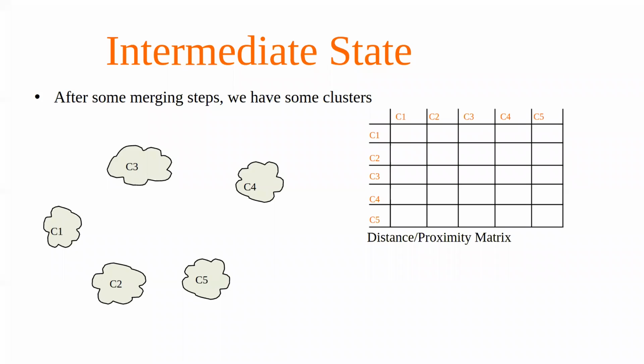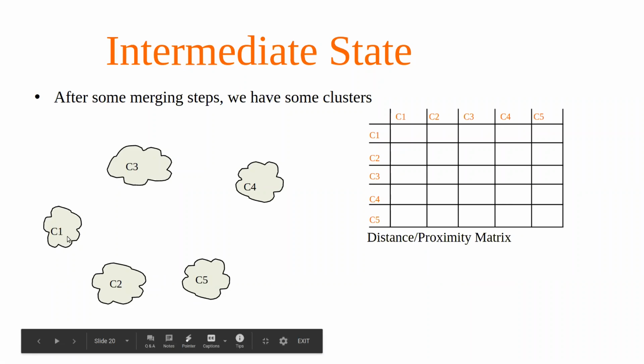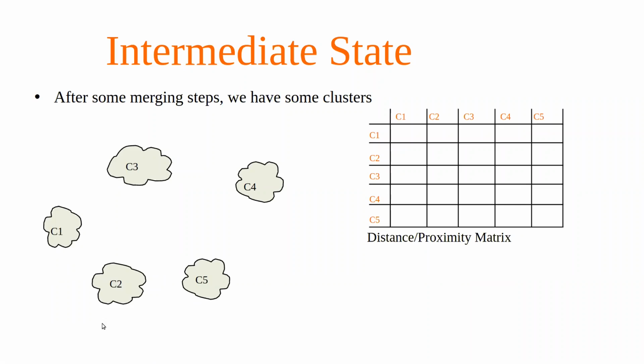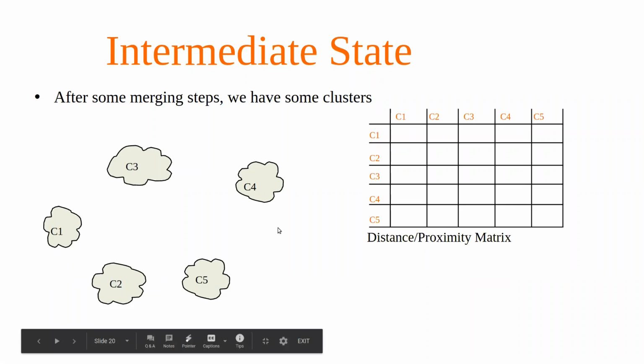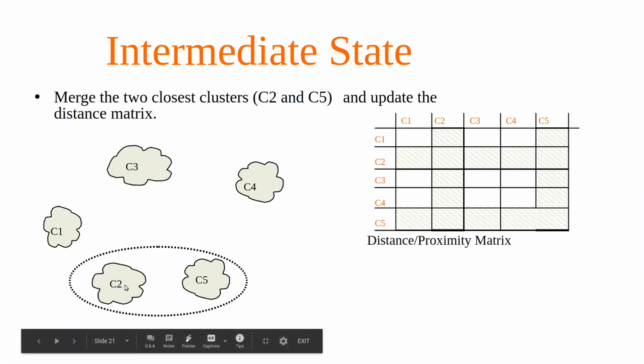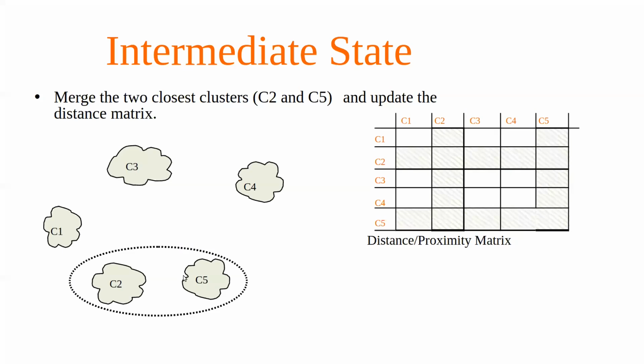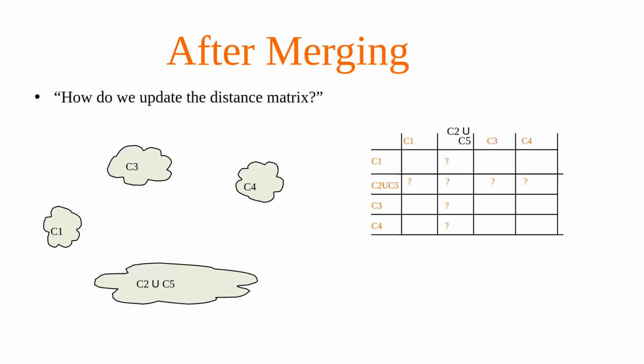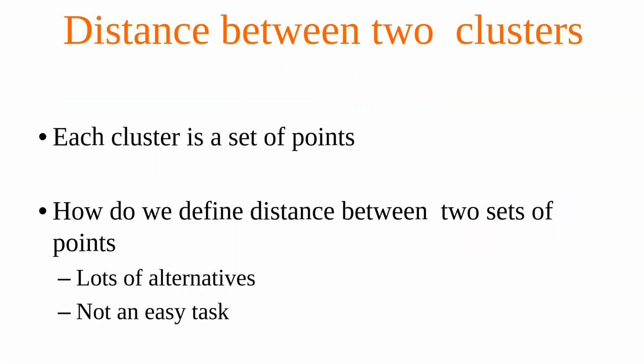Then as we go into the next step, the same process repeats, because these clusters have now become the elements for me. So we'll see that maybe C2 and C5 are closer to each other compared to the others. And therefore, in the next iteration, these two will be grouped, and that will become another cluster. So this process will continue until we reach only one cluster. So after we see that C2 and C5 are closer, we merge them into a single cluster. And this process will continue.